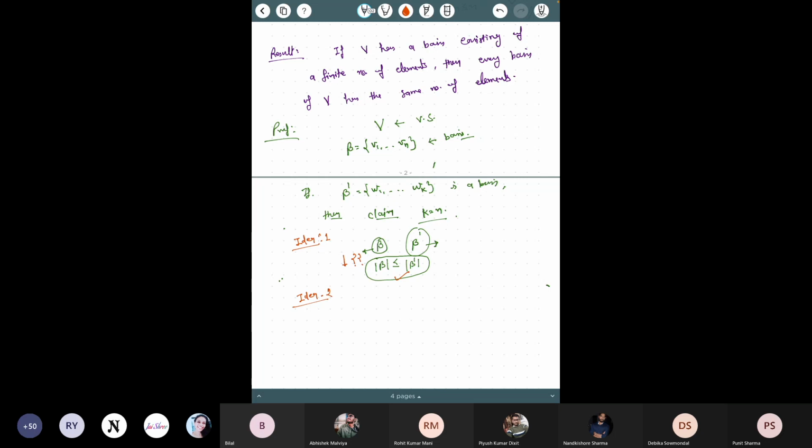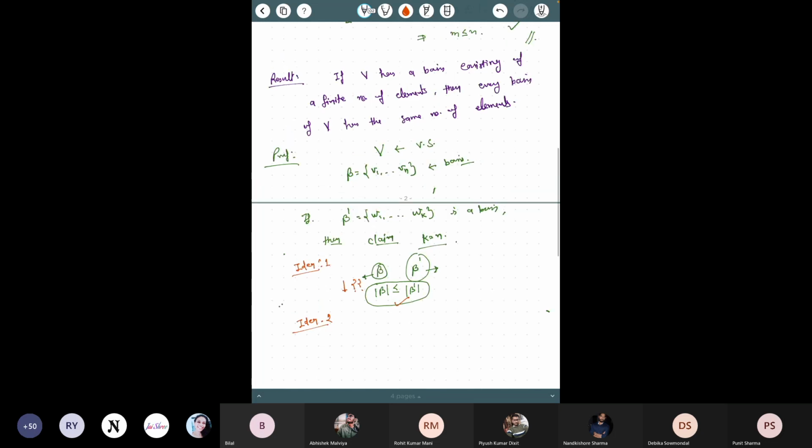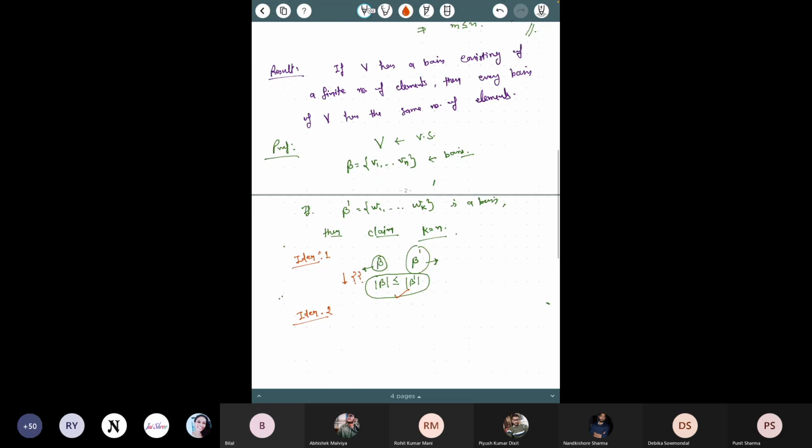And the second idea is that you use the previous result. You know that B is a basis. So basis means it's a spanning set; it's a linearly independent set which also spans the space. Suppose you use B as a basis and B dash as a spanning set.